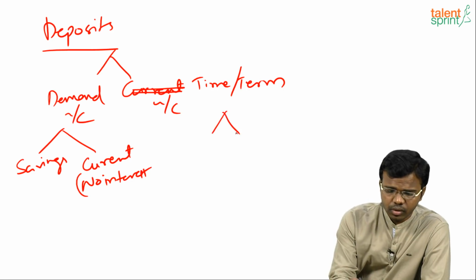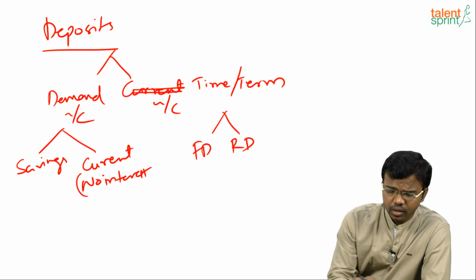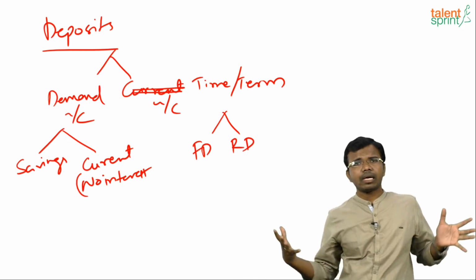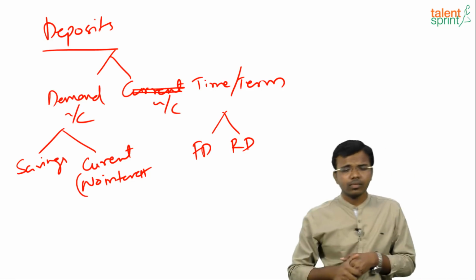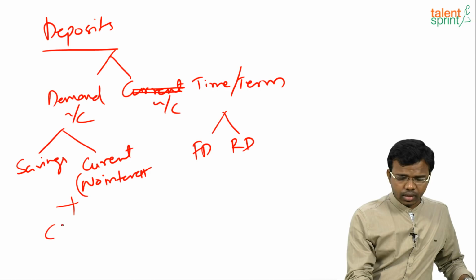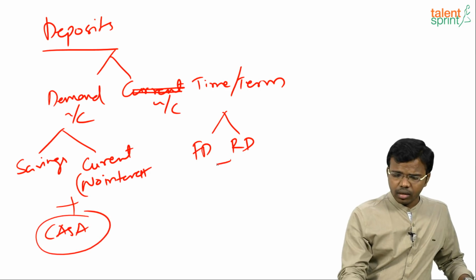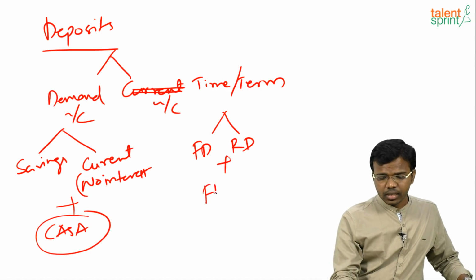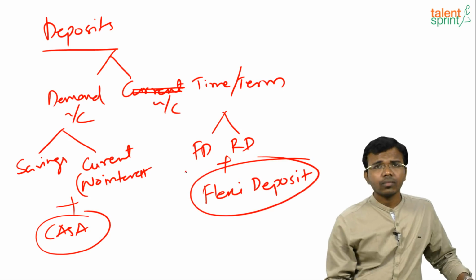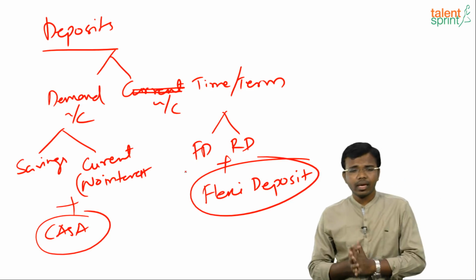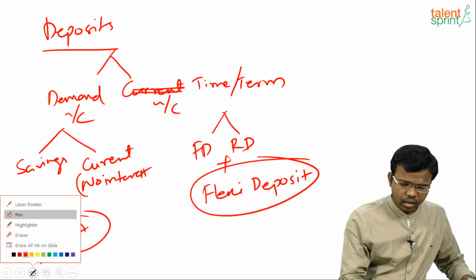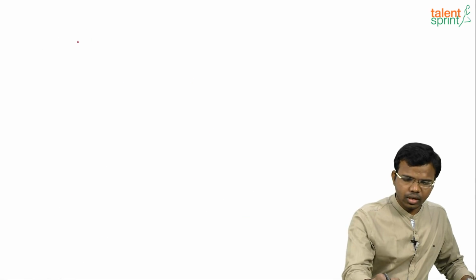Time or term deposits include FD and RD, right? If you have a fixed amount you want to save for some time, it is a fixed deposit. If you don't have a large amount and want to save at regular intervals, that is a recurring deposit. Both current account and savings account together are called CASA. If you join both FD and RD, it is called a flexi deposit. These are the basics we need to know regarding deposits. Next, coming to the interest calculation.